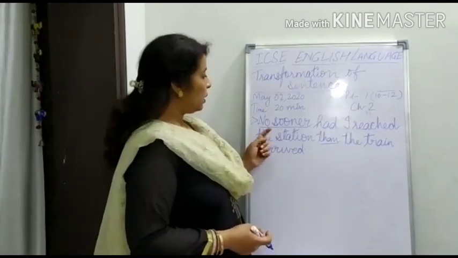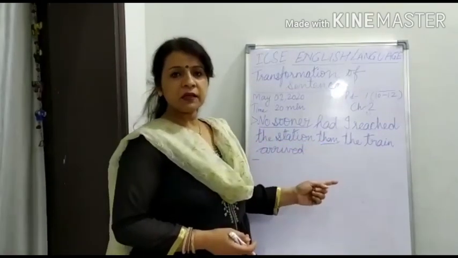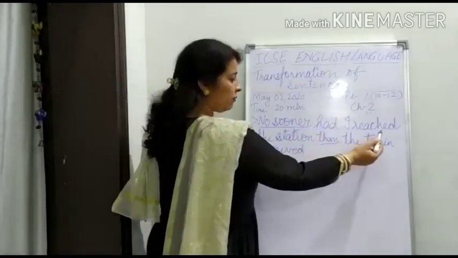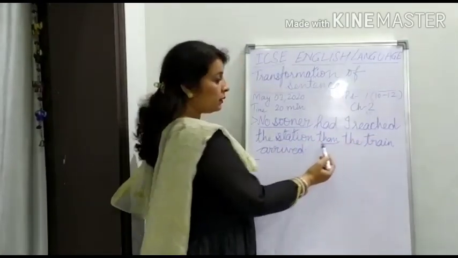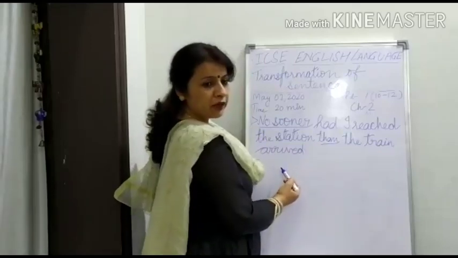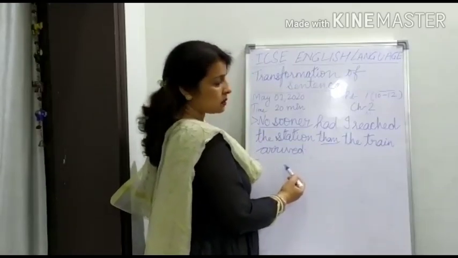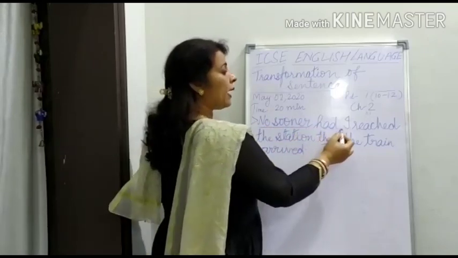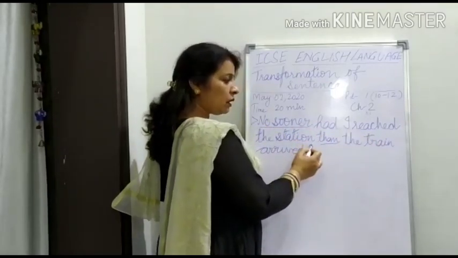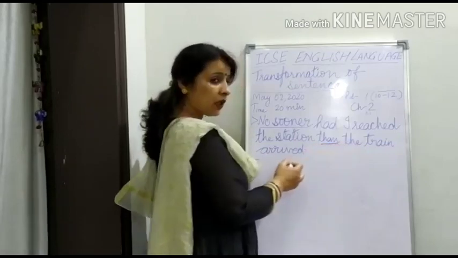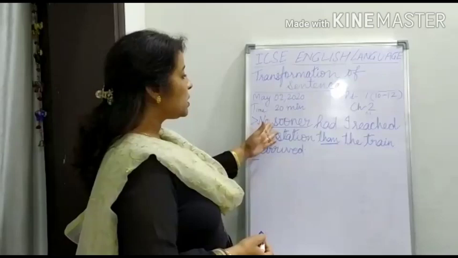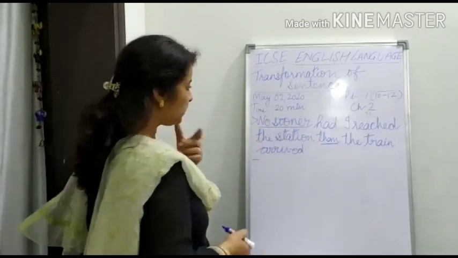Students, yes, I have written the sentence. Now follow this. No sooner had I reached the station than the train arrived. What is the sentence? No sooner. So I have underlined this. Had I reached the station than the train arrived. So how can we replace the words no sooner and than?